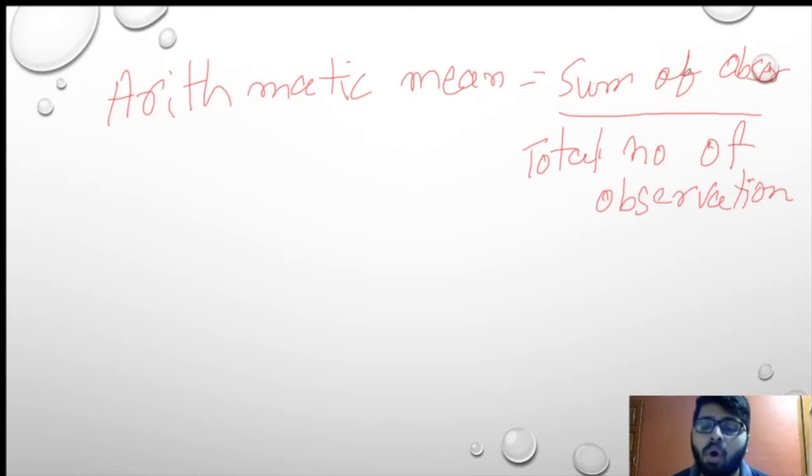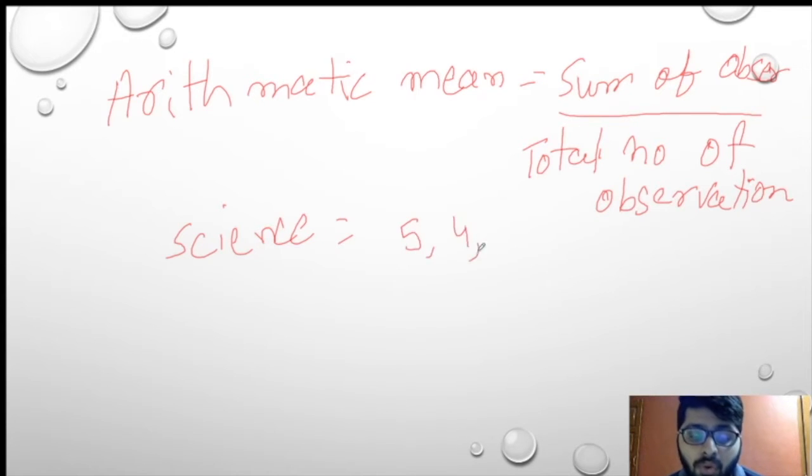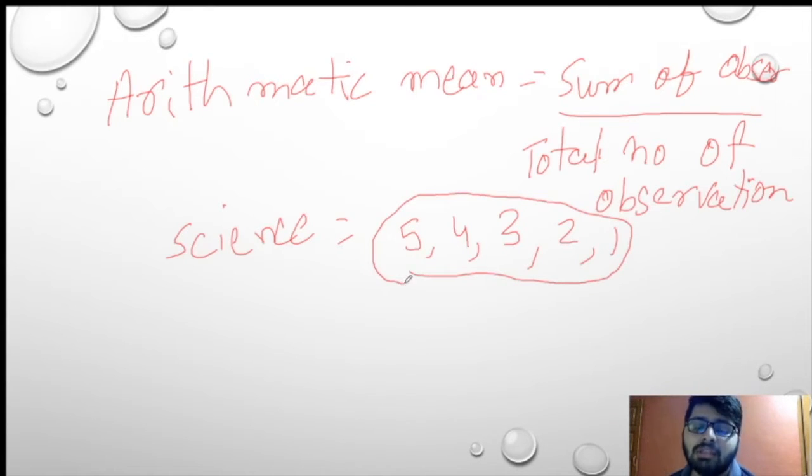Now what is the sum of observations? Sum of observations is nothing but when the observations are given to you. Suppose we talk about a science test. There are 5 people who are giving the science test, and the marks scored in that science test were 5, 4, 3, 2 and 1. Now this is nothing but our observations.